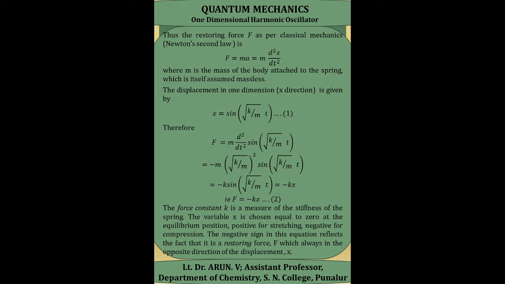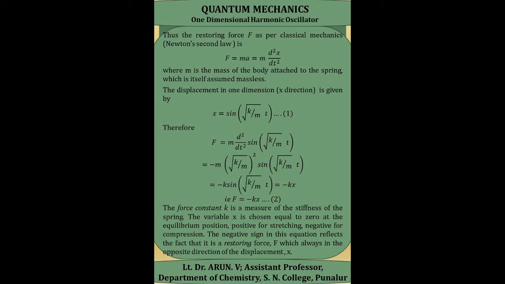And a is the acceleration, given by d square x divided by dt square, where x is the displacement in one direction, given by the equation x is equal to sine of root k by m into t. Then substitute this value of x in the equation F is equal to m into d square x by dt square, and solving this we can find the restoring force F, which is equal to minus kx.